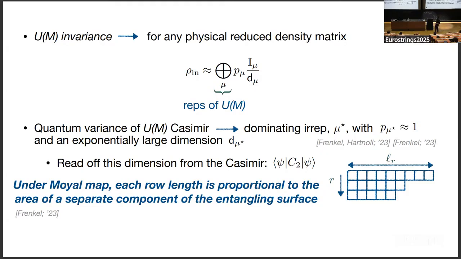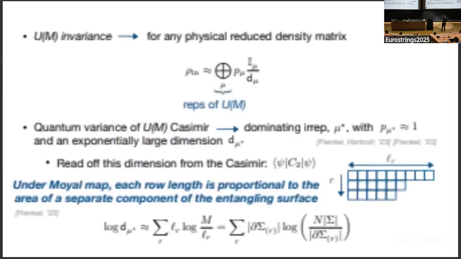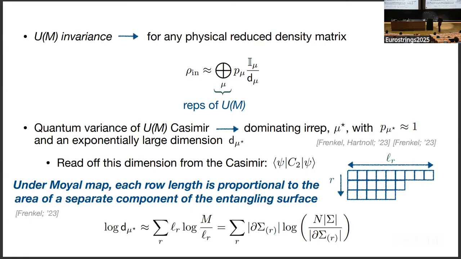If this intrigues you, I recommend reading this paper by Alex Frenkel, who explained this, I think, fairly clearly. As a result, when we compute the log dimension of the dominating representation, we're going to see that it breaks up into a sum over row lengths times a log correction, which under the Moyal map means that we get a sum over area laws for each connected component of the entangling surface times a log correction.